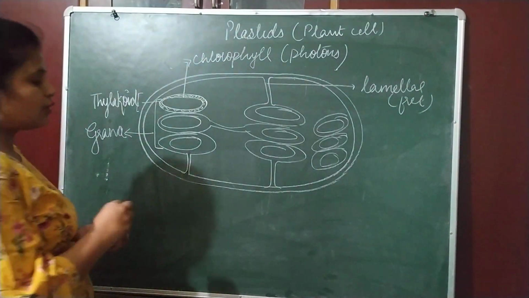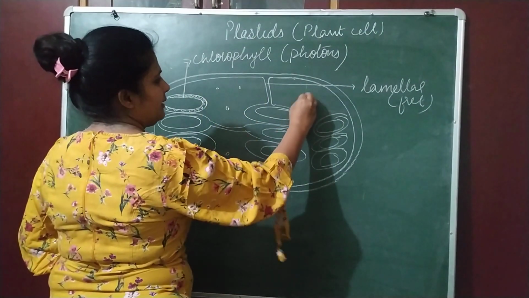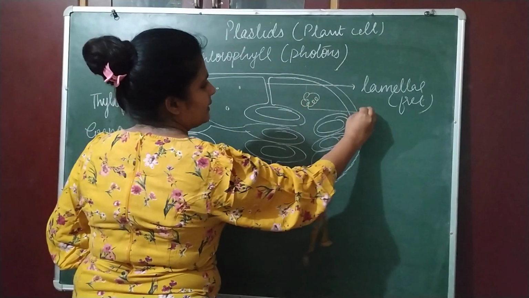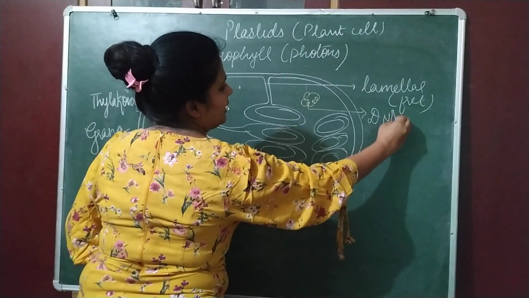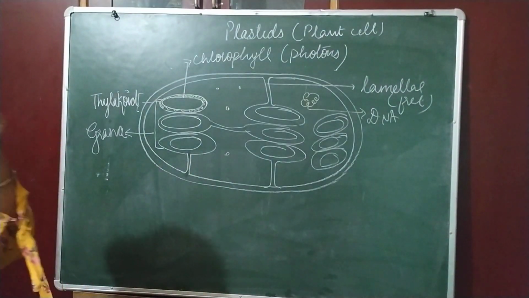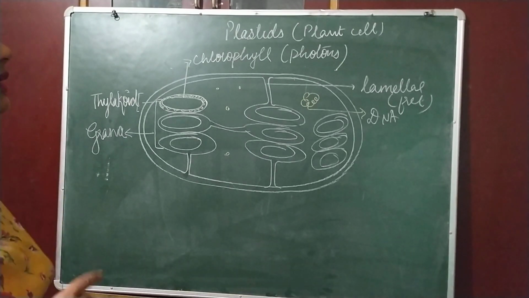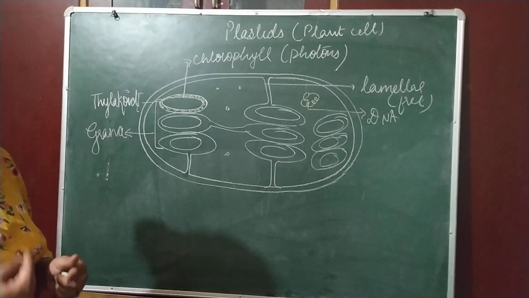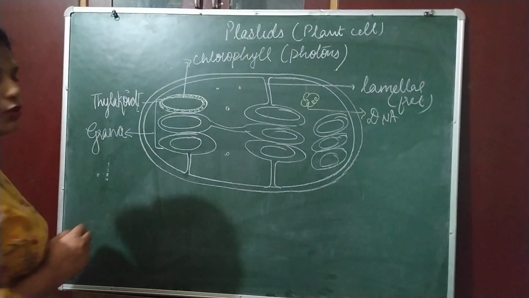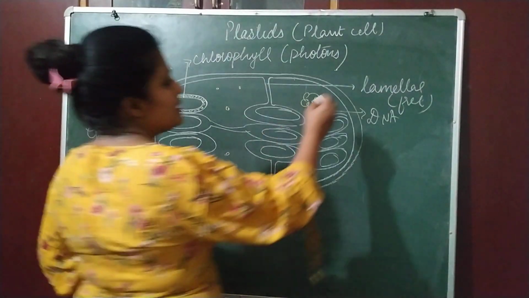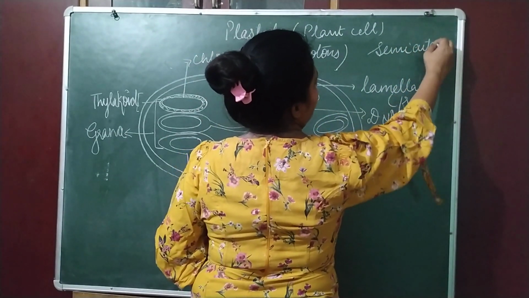Besides that, chloroplast contains a circular DNA. Circular DNA. What is the full form of DNA? Deoxyribonucleic acid. It is a genetic material, and because of the presence of this DNA, they are able to prepare their own chloroplast. That's why chloroplast is a semi-autonomous body. क्या है ये? Semi-autonomous body. They can prepare their own body. ये बना सकते हैं.